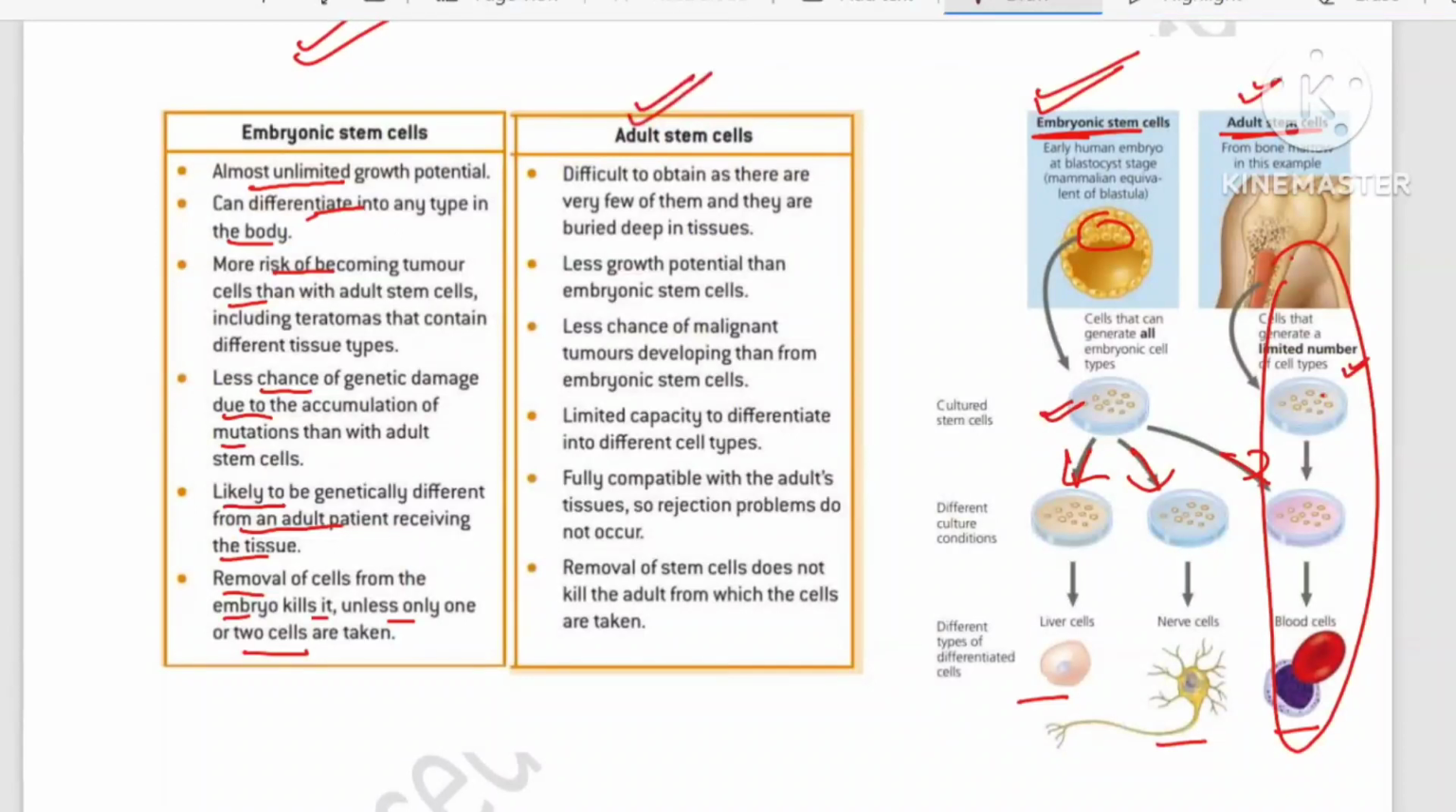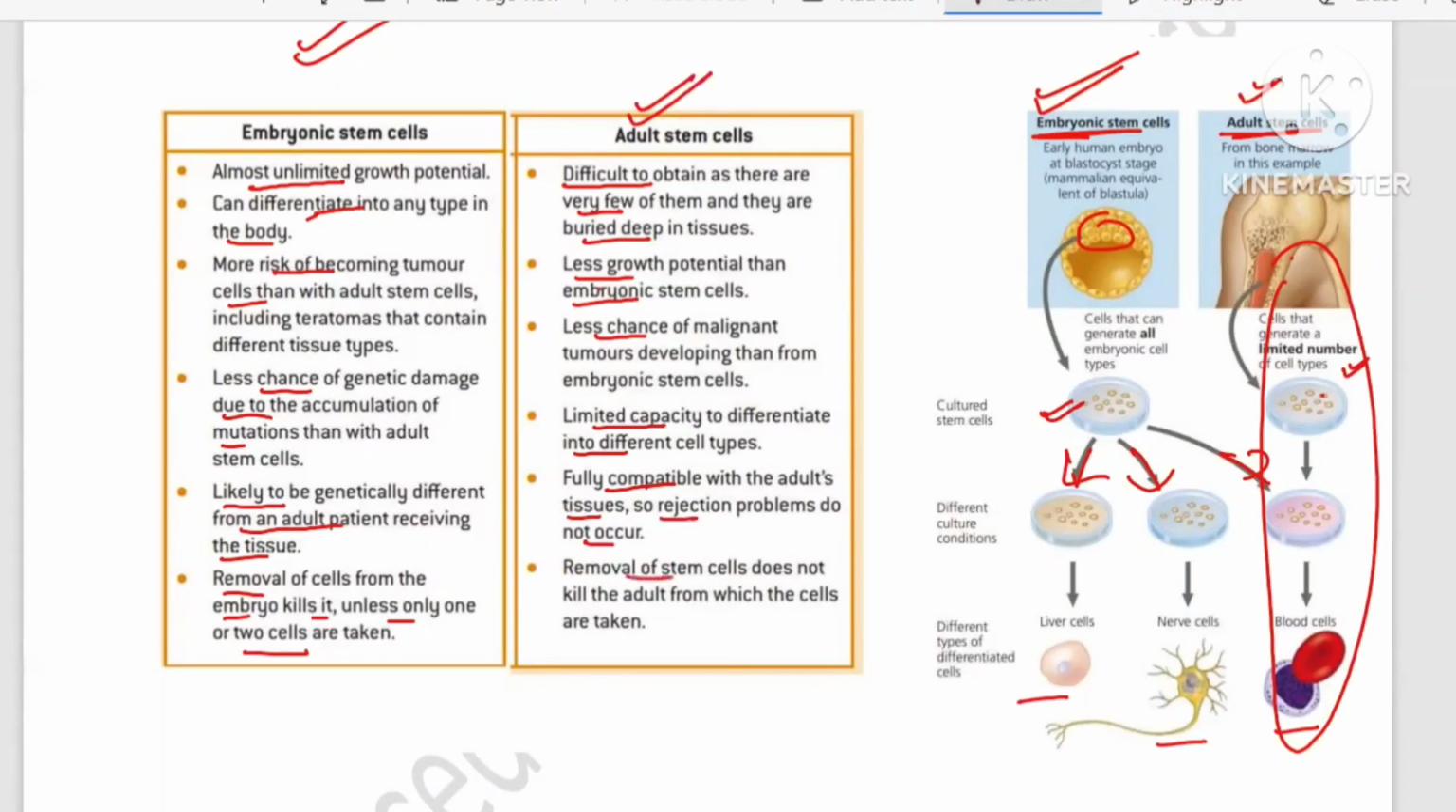But with adult stem cells, first of all, they are difficult to obtain because they are very few in number and very deep in the tissue. They have less growth potential as compared to embryonic stem cells, and fewer chances of tumor formation. They have limited capacity to differentiate, because if you isolate them from bone marrow, they can make only blood cells. They cannot differentiate much. But they are fully compatible with the adult tissue because they are obtained from the adult, so the rejection problem is not there.